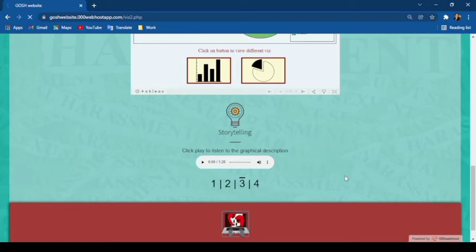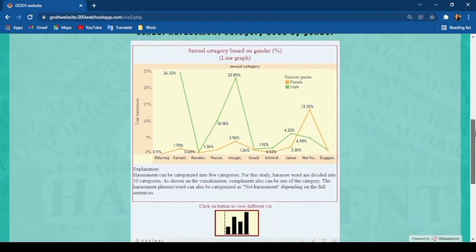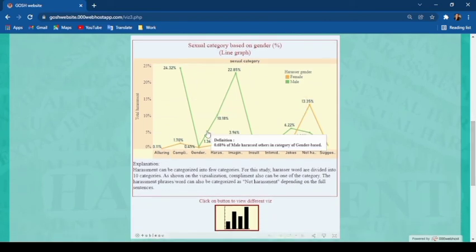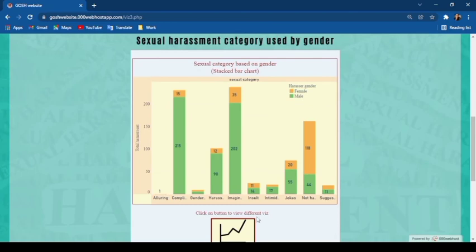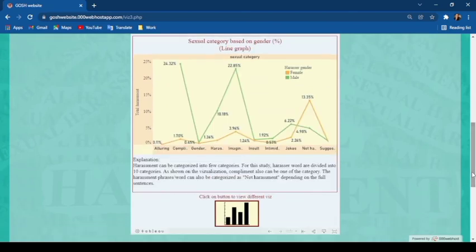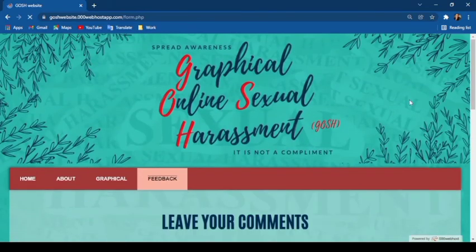For the last visualization, we have the title, sexual harassment category used by gender. This is the line graph for this title, and we have one different visualization for this title, which is the stacked bar chart. It also provides the explanation under the line graph and the audio storytelling to listen to for the graphical description.